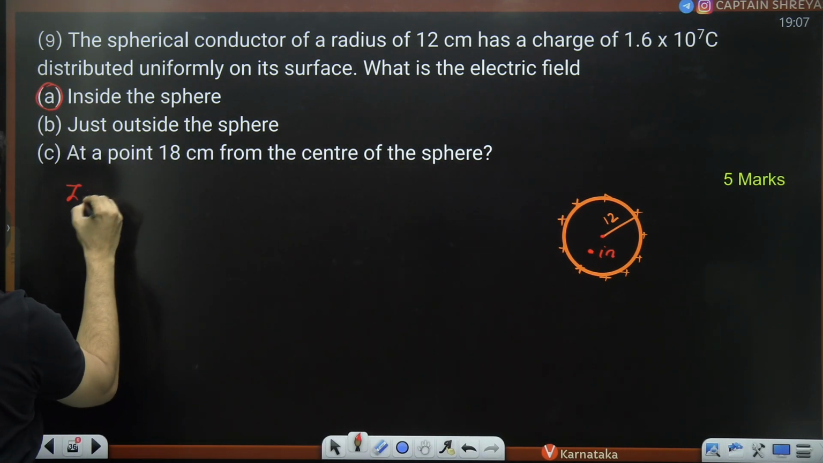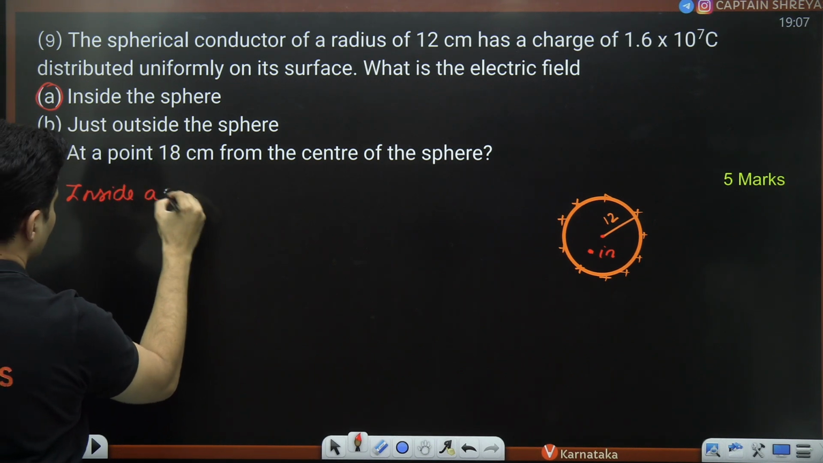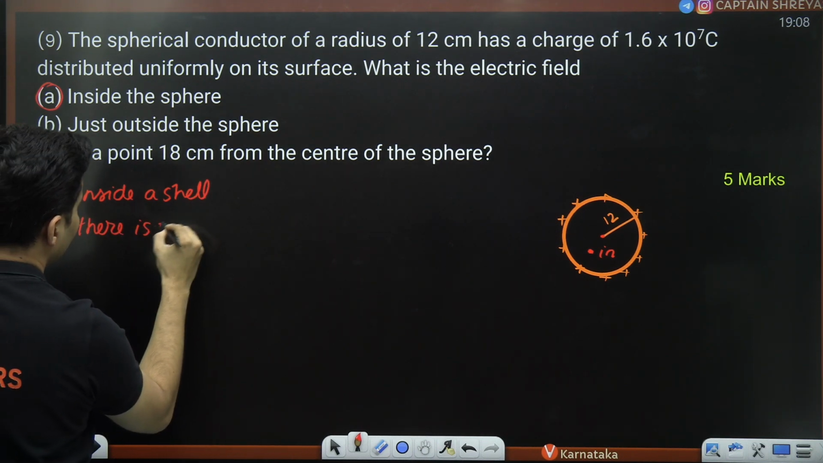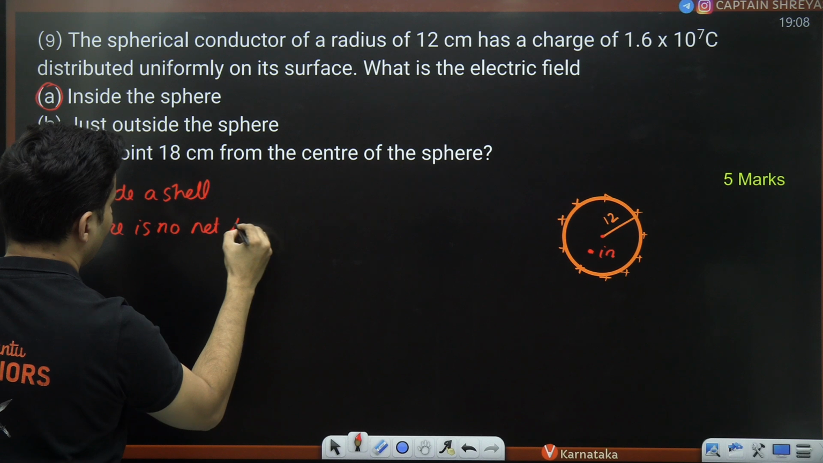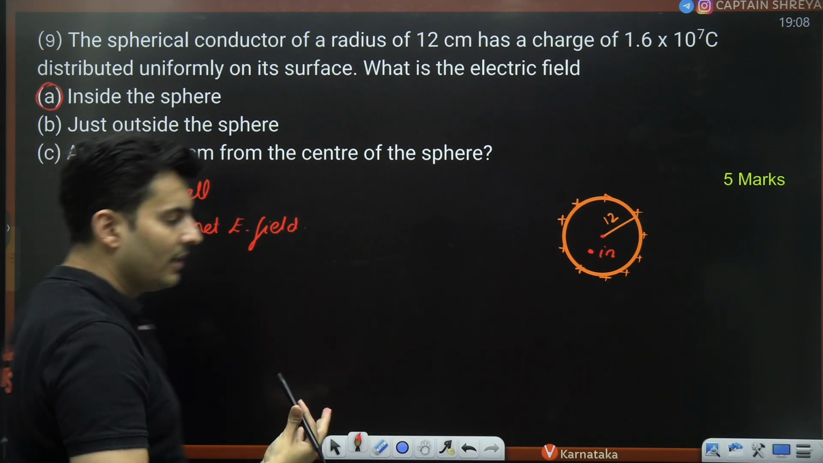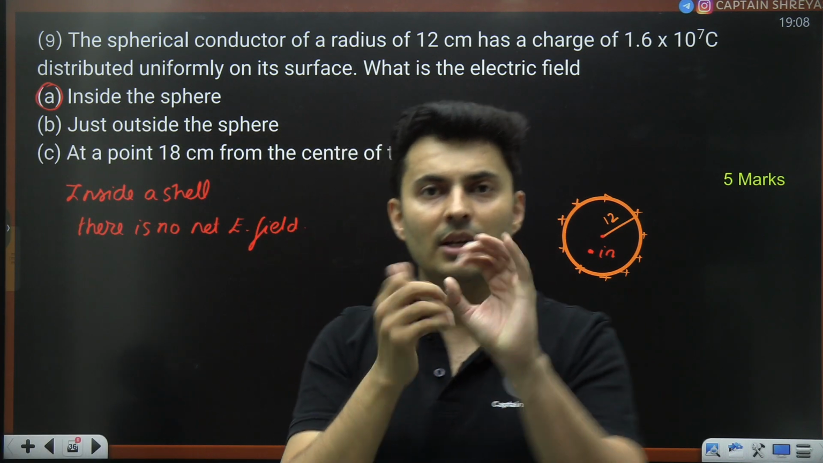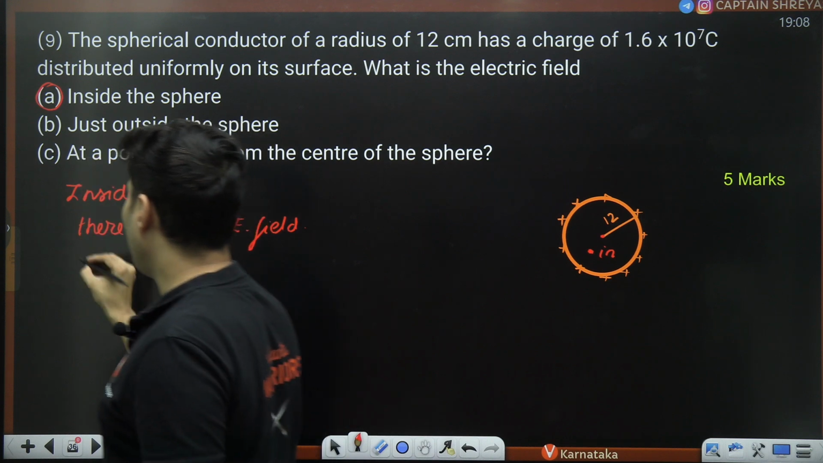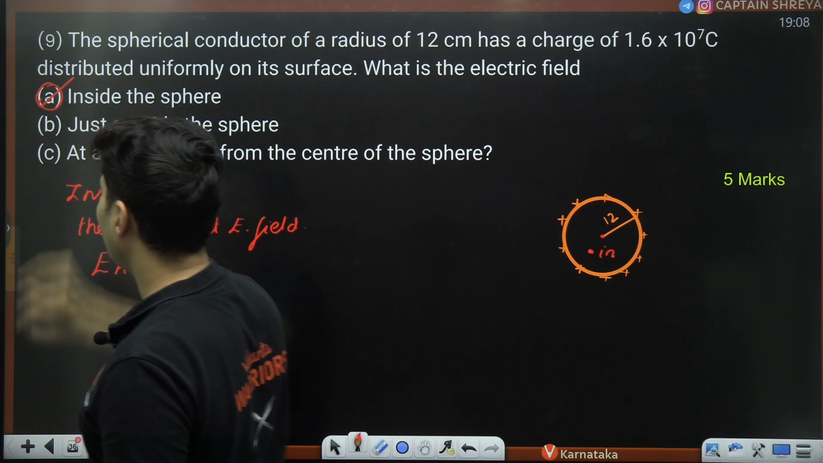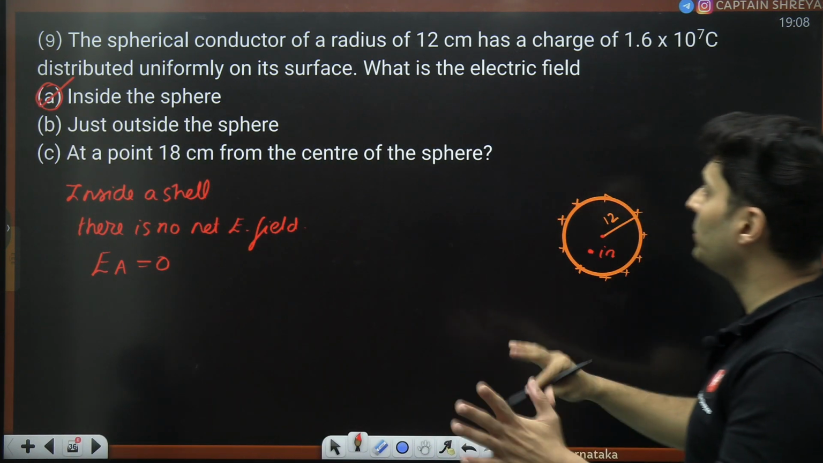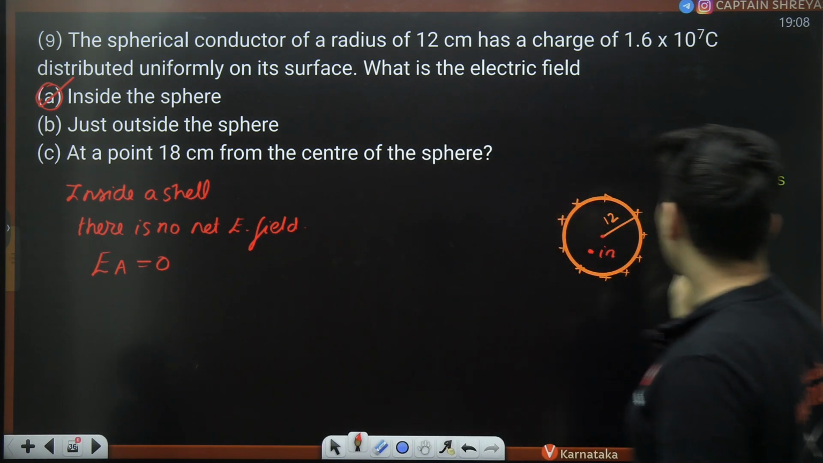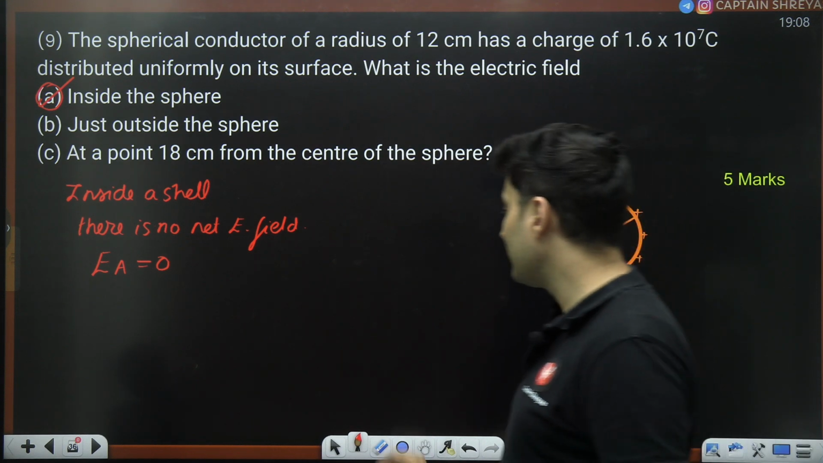inside a shell, there is no net field. There is no net electric field. Very, very important thing which you have already learned. Inside a shell, hollow sphere, there is no electric field. So the answer for A, the first answer will be a big fat 0. So A is done. Inside the sphere, there is no electric field. That was the easiest of them all. Probably you will get 1 mark for that because it is easy.